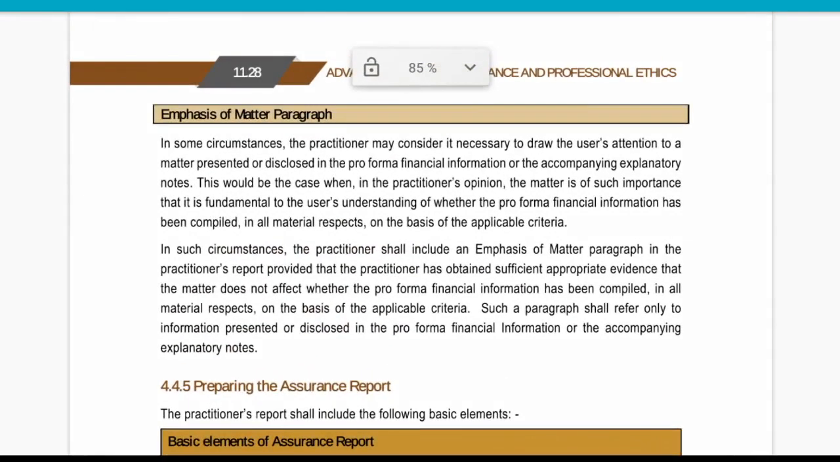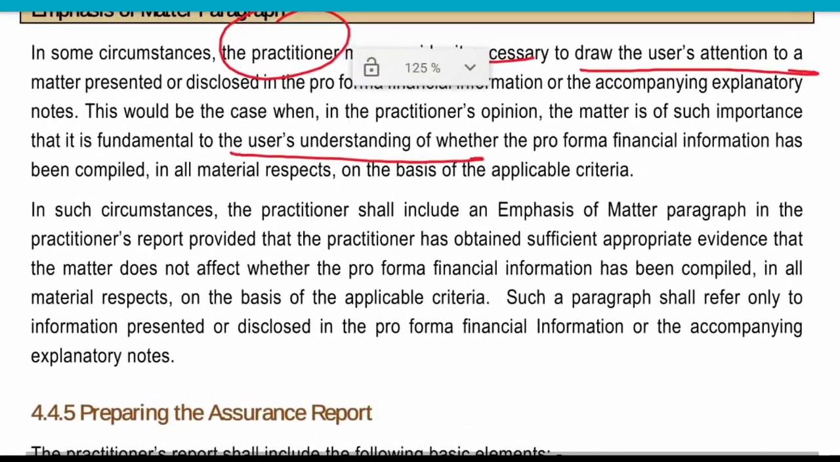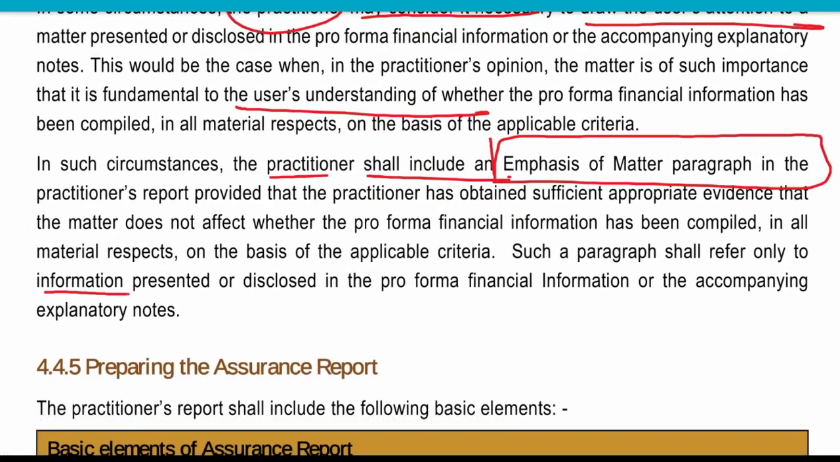Then emphasis on matter para. In some circumstances, the practitioner may consider it necessary to draw attention towards the users. It may be possible that he needs to draw attention because of the user's understanding. In some circumstances, the practitioner shall include this in the emphasis on matter para. Such para refers only to the information presented and disclosed in the financial information.